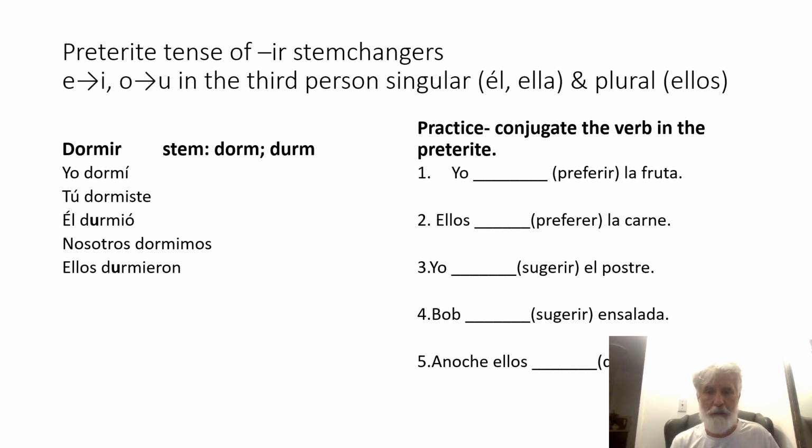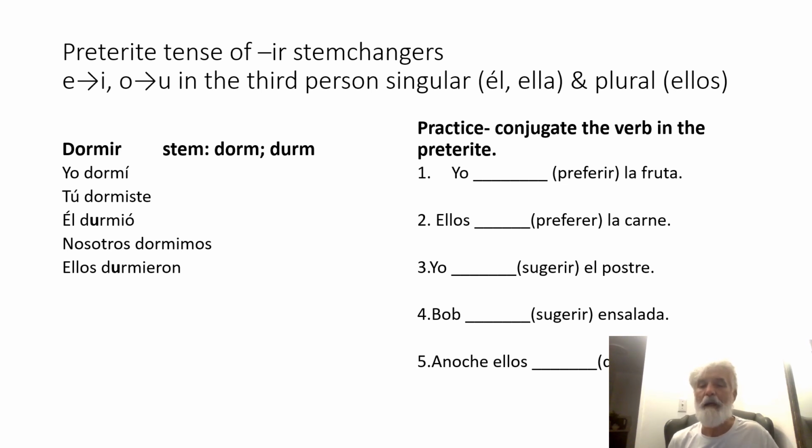Let's do a quick practice. It says conjugate the verb in the preterite. So we've got to conjugate these verbs in the preterite tense. So we have yo preferir la fruta. We want to say I preferred the fruit. So it is an IR verb. It's a stem changer in the present tense. That's true. But will there be a stem change in this case when we go to put it in the preterite in yo?